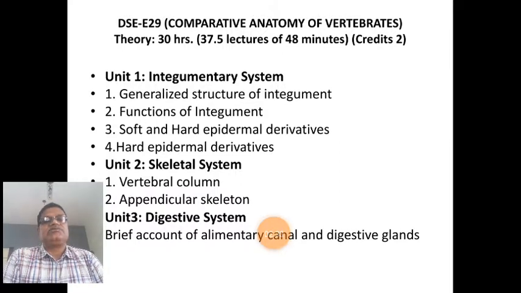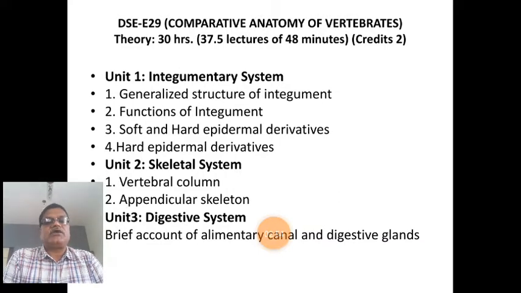Means this paper is easy, but it is a vast one. We are not going to study the digestive system or other systems of any one animal. We are going to study all the systems of all vertebrate animals.